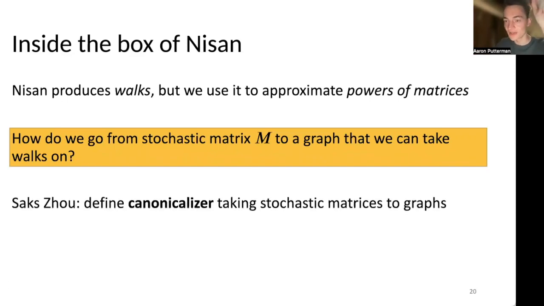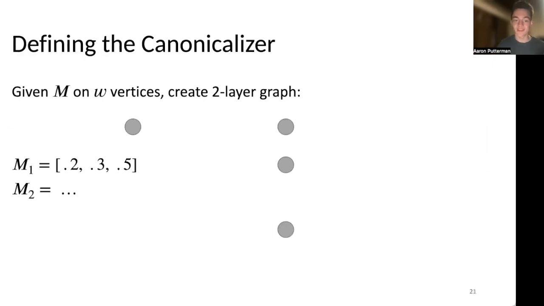So Sachs and Joe tackle this issue by defining something called a canonicalizer, which takes some kind of stochastic matrix M and maps it to a set of vertices and edges. The way this works is that if this stochastic matrix is W by W, it's defined on a ground set of W vertices as a transition. So you can create a 2-layer graph where you try to embed these probabilities as the transition probabilities in the graph.